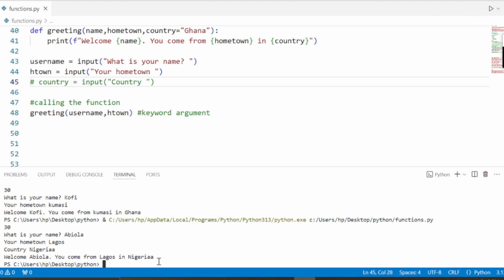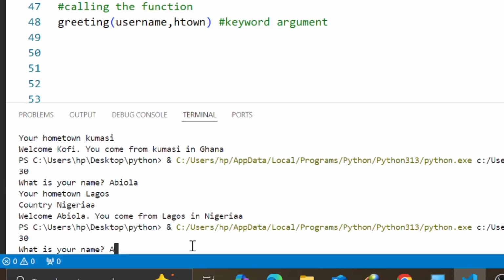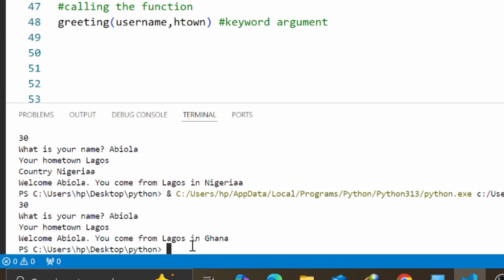Running it again. What is your name? Abiola. Hometown Lagos. Welcome Abiola. You come from Lagos in Ghana. Since we didn't assign a value to country, it uses the default value.